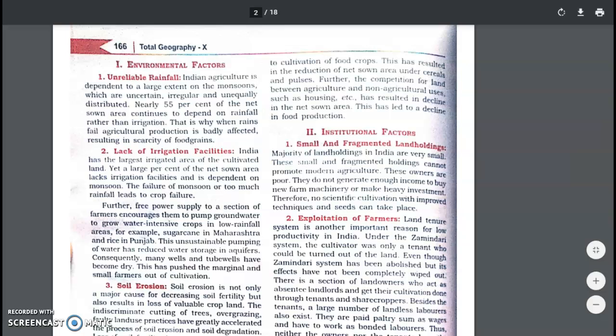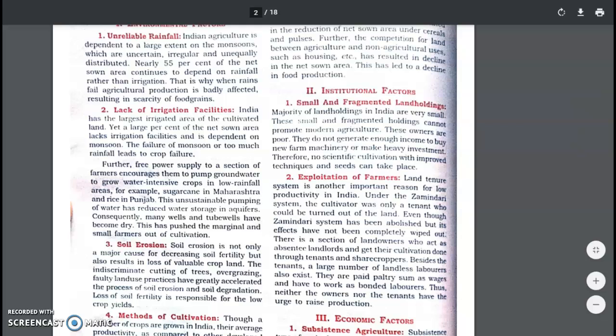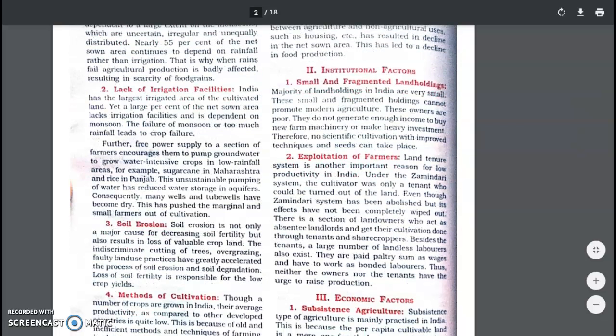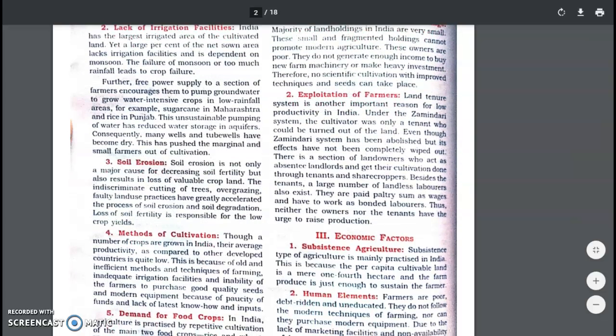Because of the increase in population, the land holdings are divided and subdivided among the offspring, therefore reducing the land surface area. Next, exploitation of the farmers. We know that earlier there was the Zamindari system, under which the farms were owned by the zamindar, and the farmers were not given the returns, and therefore they did not take care of it.